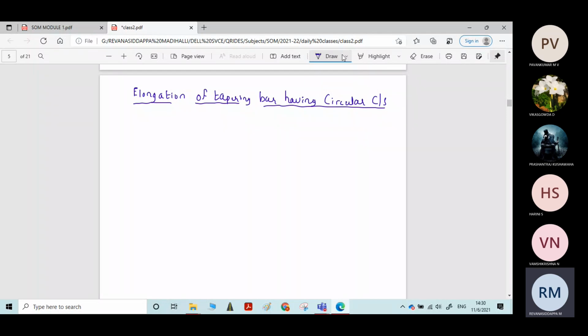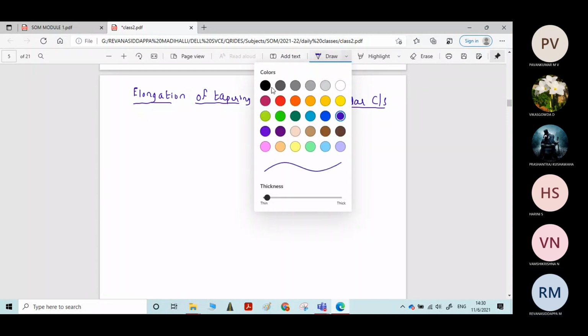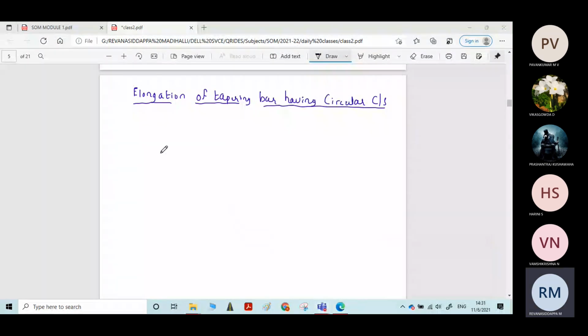Screen is visible, correct, students, for everyone? Am I audible? Please reply. Aman Kumar. Prashant. Visible, sir. Yes, sir.